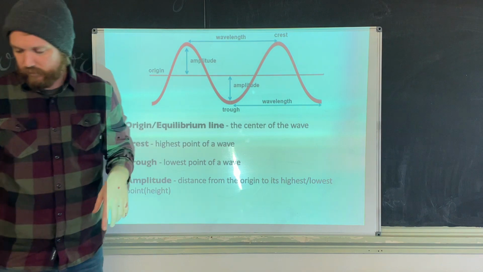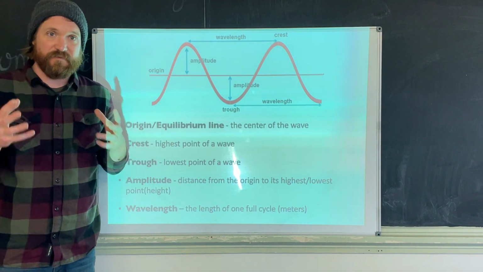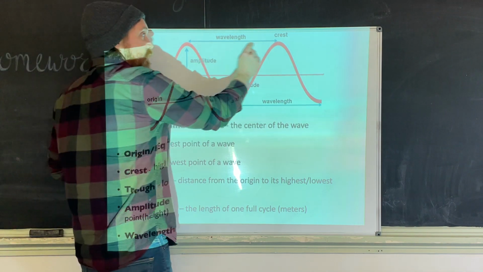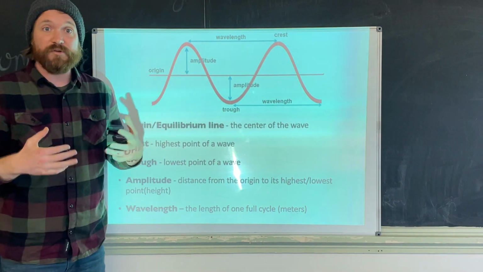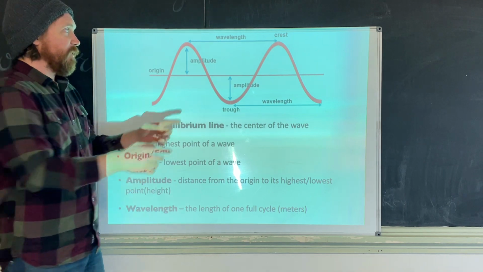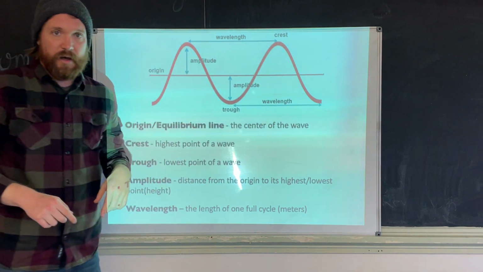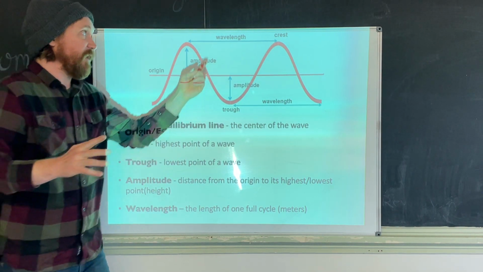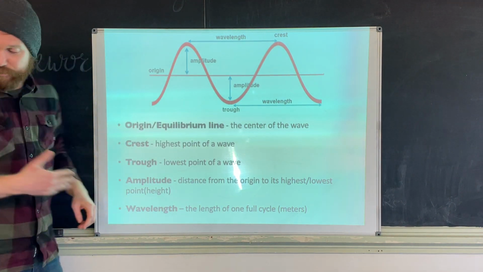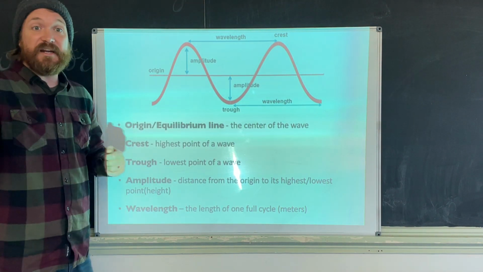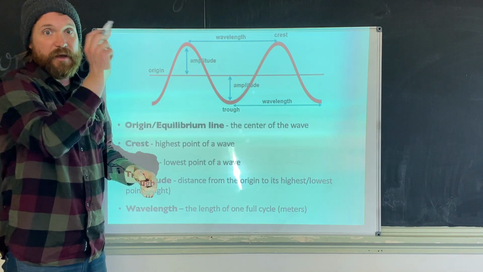And then the last measurement is what is called the wavelength, and this is a very specific thing. Now you may remember this right here. You're like, Mr. Norris, I thought we called that a period. Well, we did when we were talking about time. But if you're measuring the distance of one wave, we call that a wavelength. It's the length of the wave. And just like with periods, you can measure them from any 2 points as long as you go from one side all the way to the other and back to where you started.